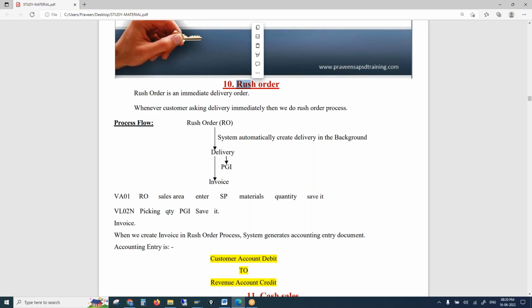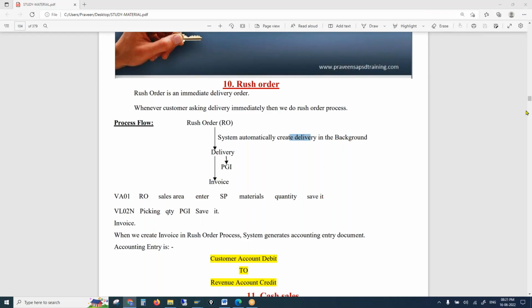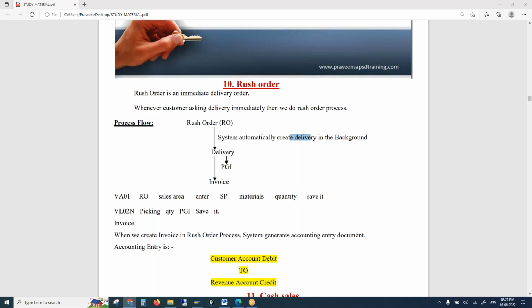So what is the similarity between rush order and cash sale? There is one similarity: the system will automatically create the delivery in the backend, so that we could immediately process the order and deliver the goods. The only difference is that in cash sales, customers themselves take the materials, but in the rush order, the company will do the delivery. The system will immediately trigger the delivery in the backend.